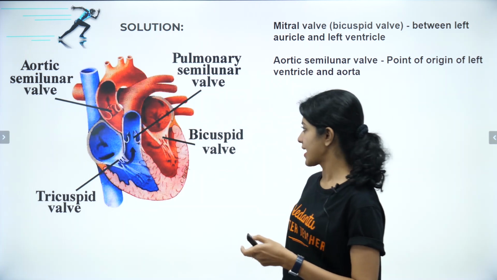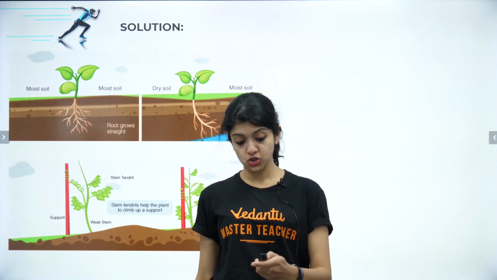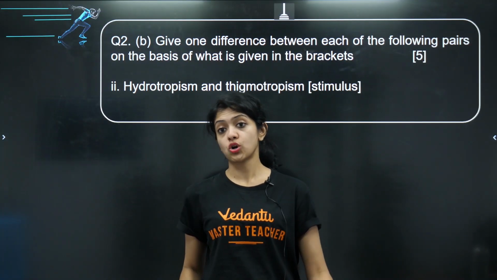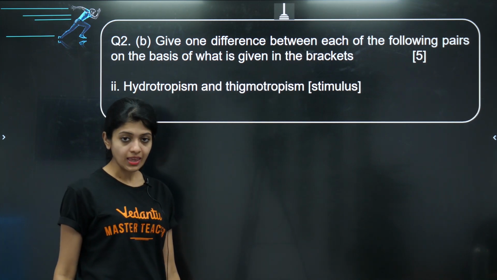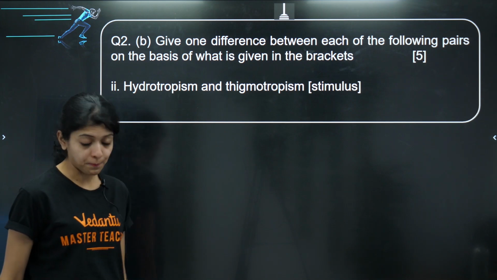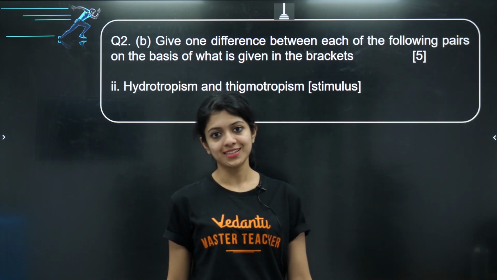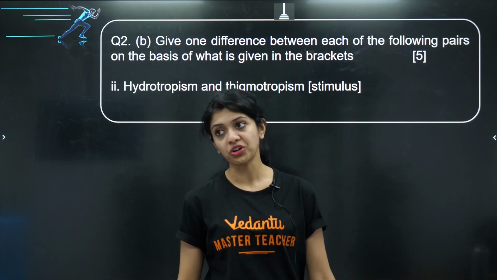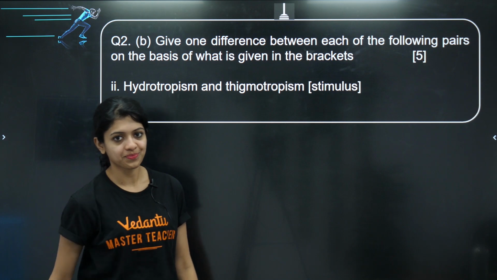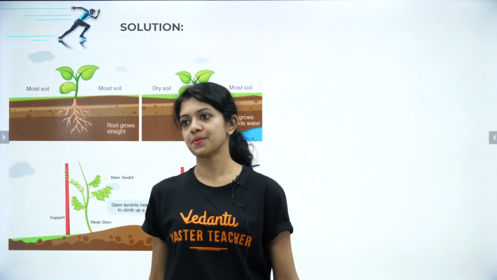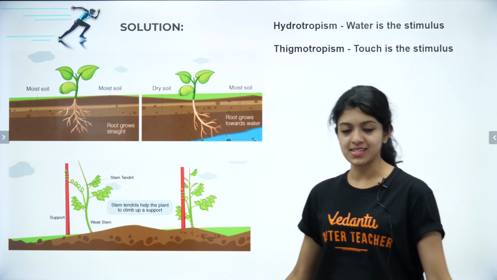And with that, let's go to the next difference. Now you're supposed to differentiate between something very, very simple: hydrotropism and thigmotropism, based on stimulus. What exactly are they? They are basically different types of tropic movements, directional movements. Hydro tells you the answer. The stimulus is exactly water. And thigmo, T for touch. So this is your answer, and this is how you can write it.